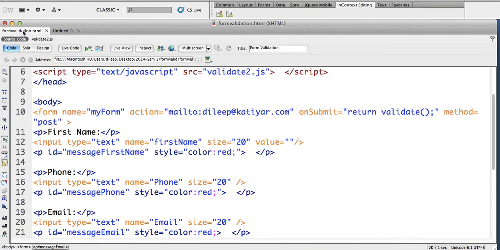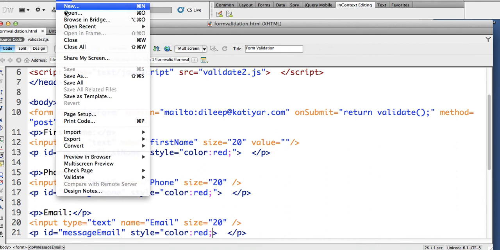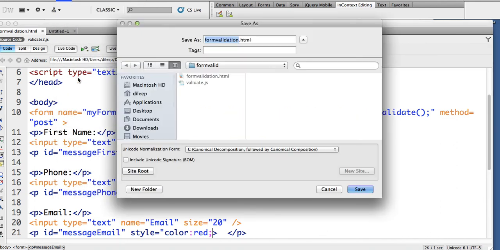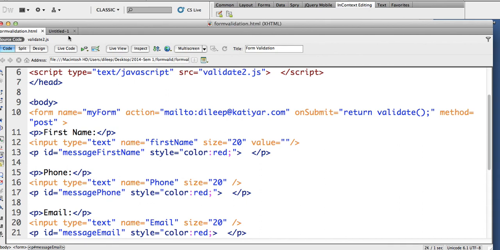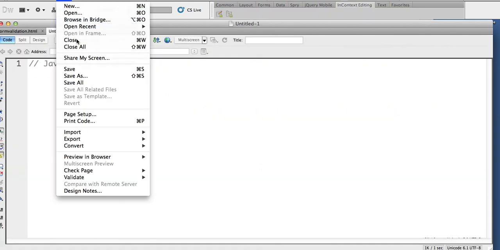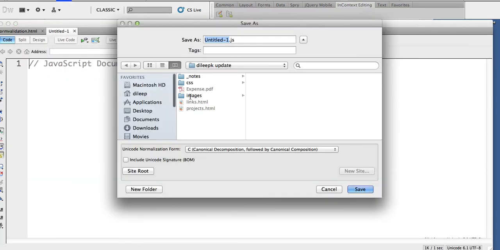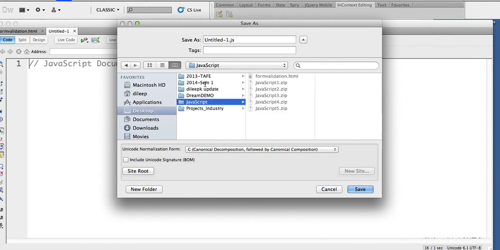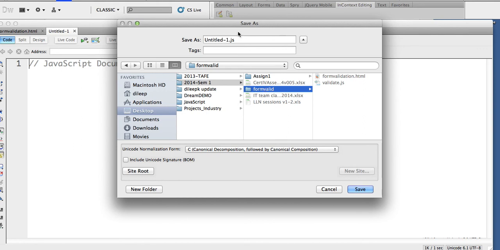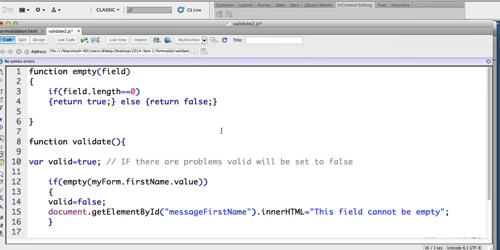This is in the form valid folder. So let me save this in form valid, on the Desktop, 2014 form valid. I'll call it validate2. I had some trouble with the validate2.js, so I've just created it and I'll explain what I did.